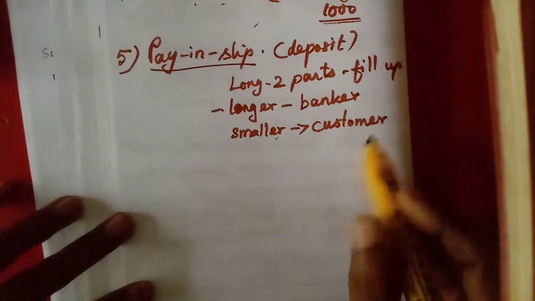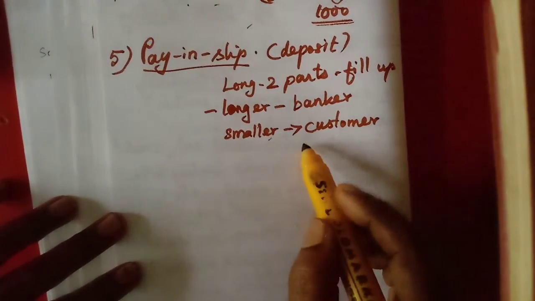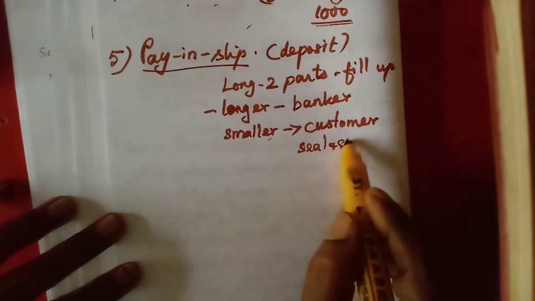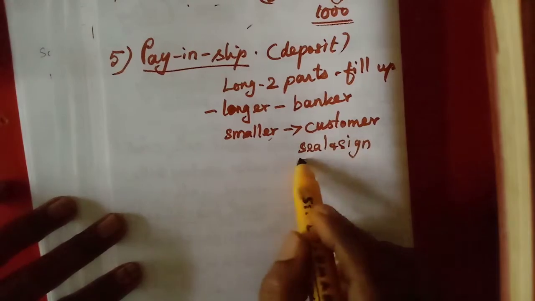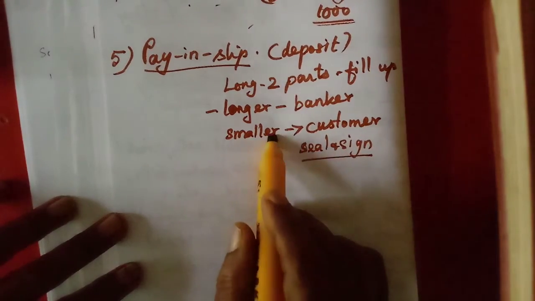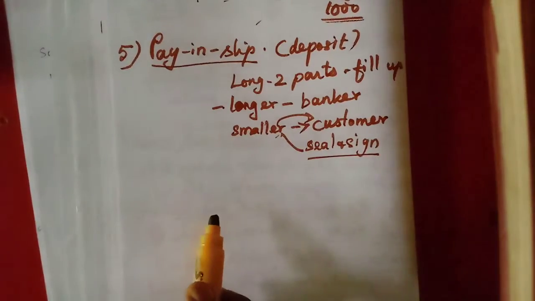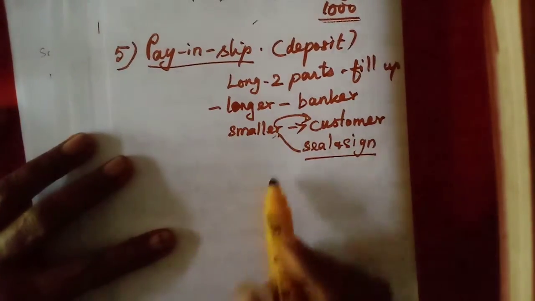The banker will put the bank seal and his sign, his initial, and return the smaller one to the customer. So the customer, that is the evidence.